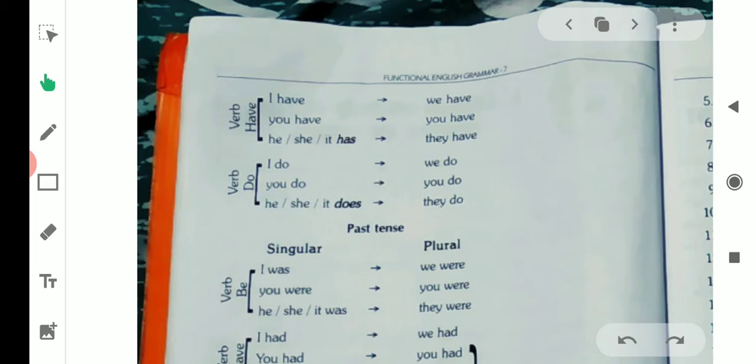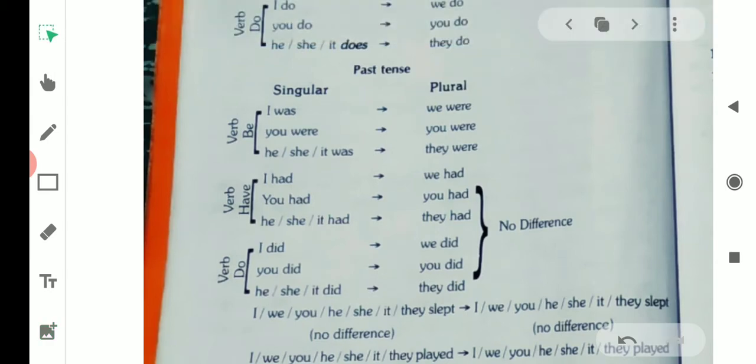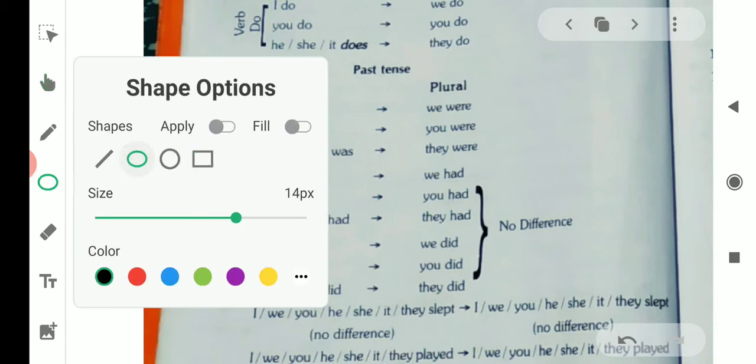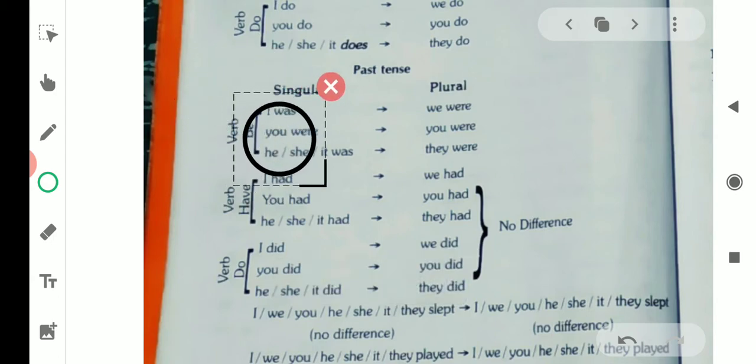Now see the function of these helping verbs in past tense, both in singular and plural forms. In past tense, we use I was. In plural form, we were. Singular form, you were. Plural form also, you were.